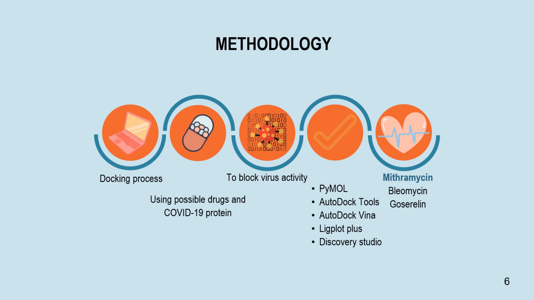Drugs such as bleomycin, mitramycin, and goserelin structures were downloaded from the PubChem database in 3D structure and saved in SDF format. Polymer visualization tools were used to convert the file type from SDF to PDB format to be used in AutoDock Tools. The ligand file was saved in AutoDock Tools in PDB format to be viewed later. All of the structures of the ligands were prepared and saved in a PDBQT file folder separately to ease the docking process. AutoDock Tools firstly converted the PDBQT format into the file input for the docking procedure.